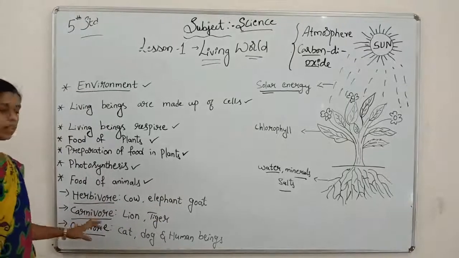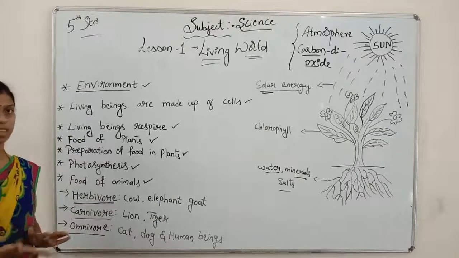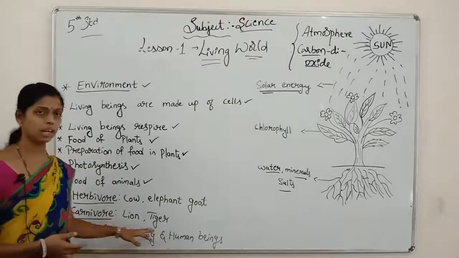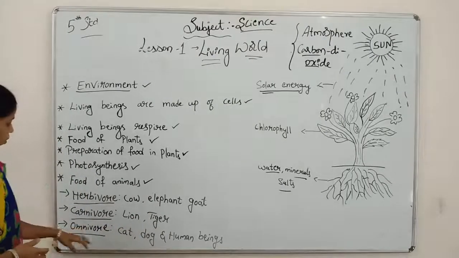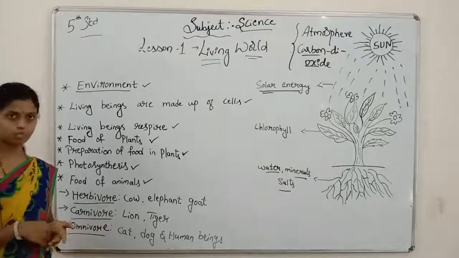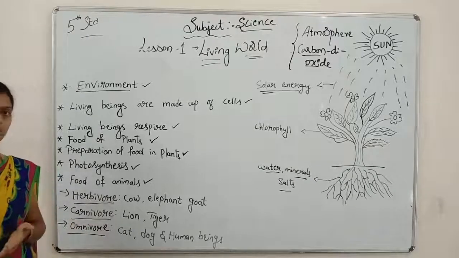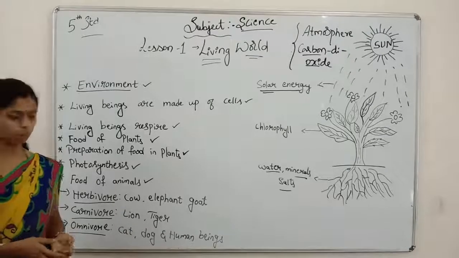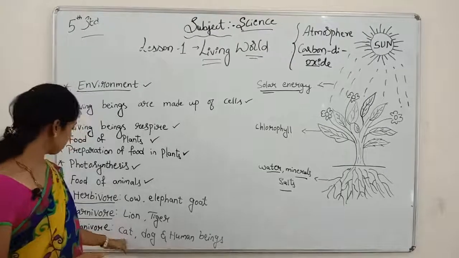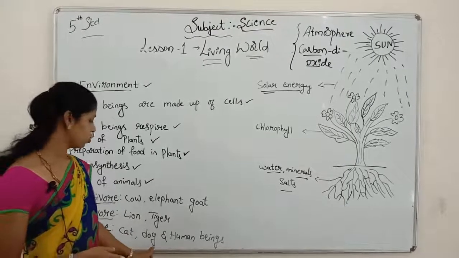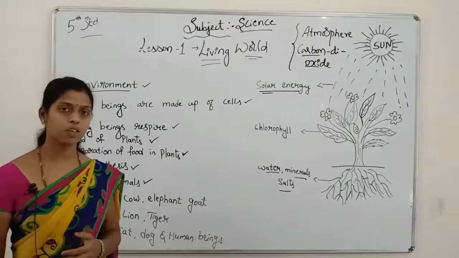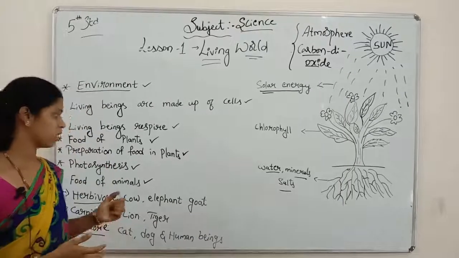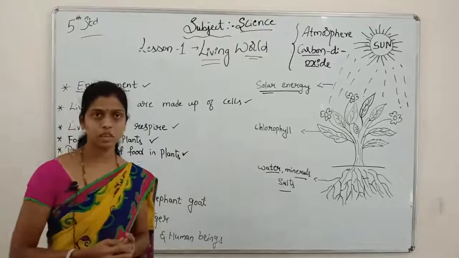Next, carnivorous animals eat only meat and flesh. Example, lion and tiger. Next, omnivorous. The omnivorous eat plant products as well as flesh also. Examples, cat, dog and human beings also eat plant products as well as flesh. Okay, in the next class we will continue in the next lesson.